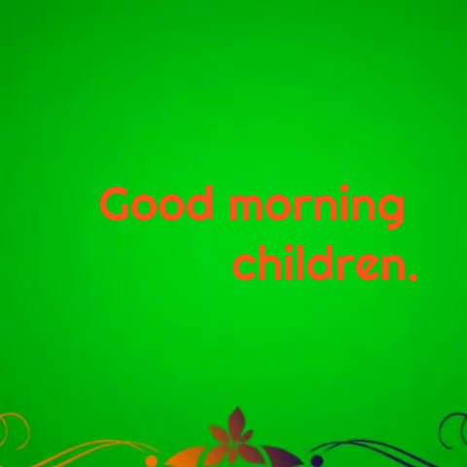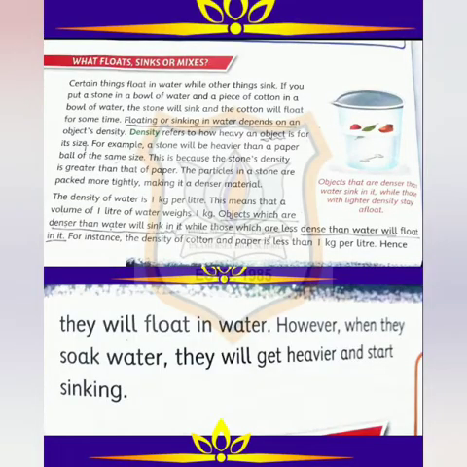Certain things float in water while other things sink. So children, here the sentence says that certain things float in water while some things sink. If you put a stone in a bowl of water and a piece of cotton in a bowl of water, the stone will sink. So children, if we do the experiment and put the stone in the bowl of water, the stone will sink. But if we put a piece of cotton in a bowl of water, what will happen? The cotton will float for some time.